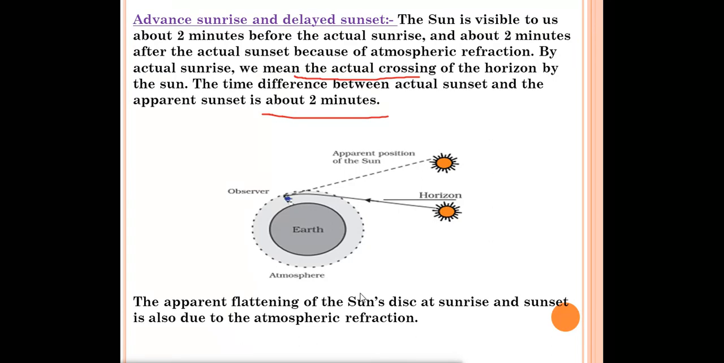The apparent flattening of the sun's disk at sunrise and sunset is also due to atmospheric refraction. If the question is asked, what is the reason for the apparent flattening of the sun's disk at sunrise and sunset, then the answer will be atmospheric refraction. So this advanced sunrise and delayed sunset occur because of atmospheric refraction. You have to remember that reason.